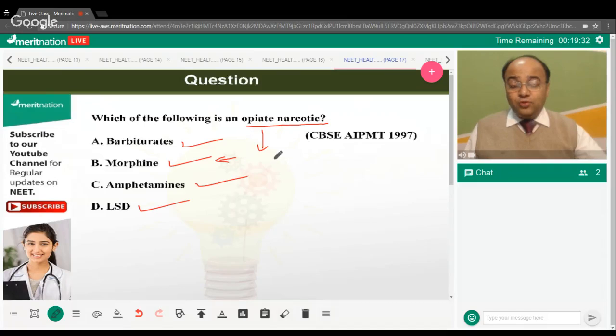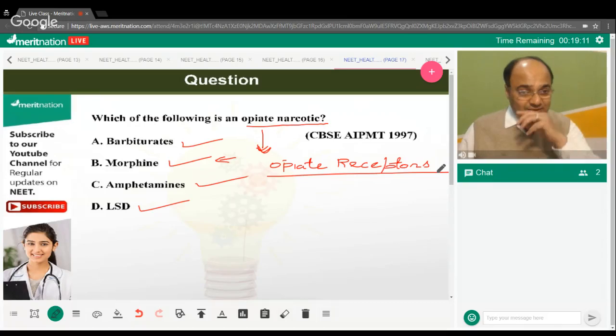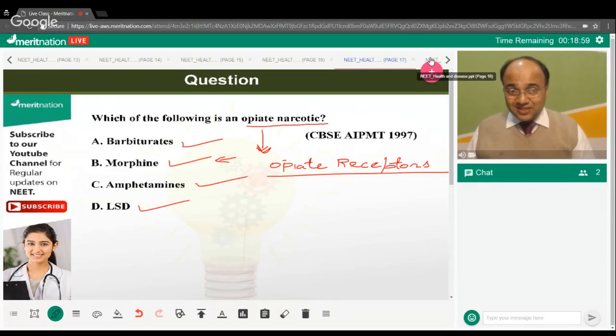Kalpana, the answer is option B. Those compounds which activate or which interact with the opiate receptors of my cells are termed as opiate narcotics, right? Morphine is a pain medication of the opiate family, which is found naturally in a number of plants and animals. Right, absolutely correct. Yes, opiate receptors, not opium receptors.